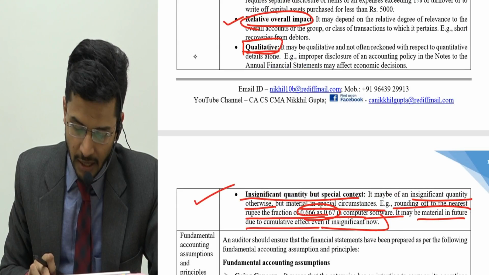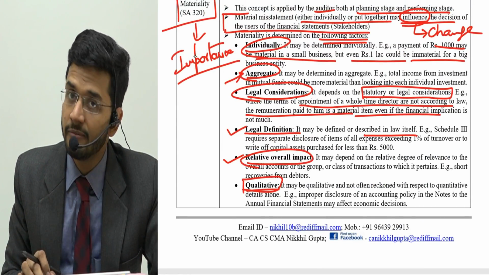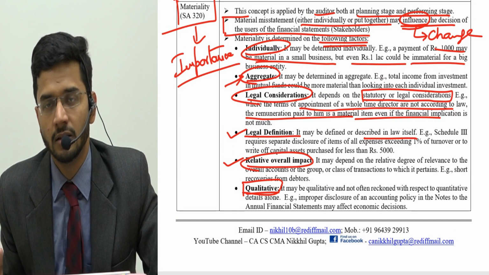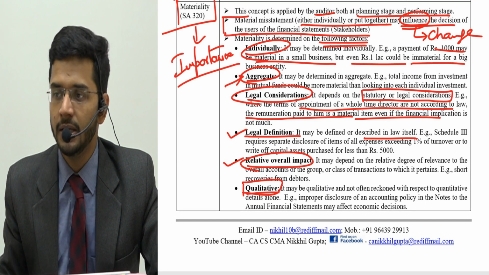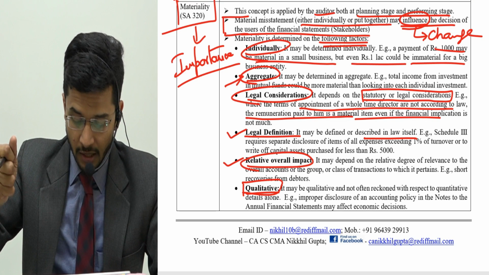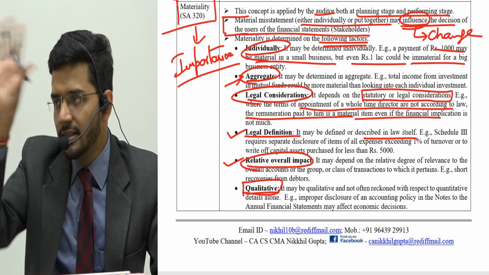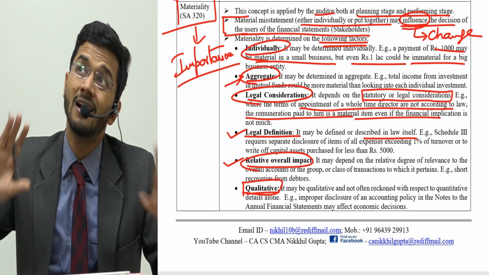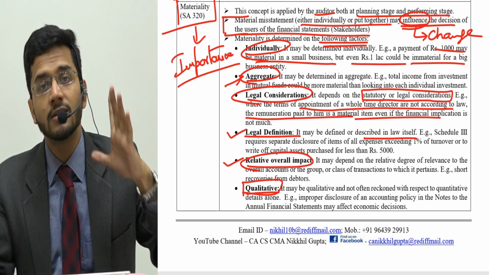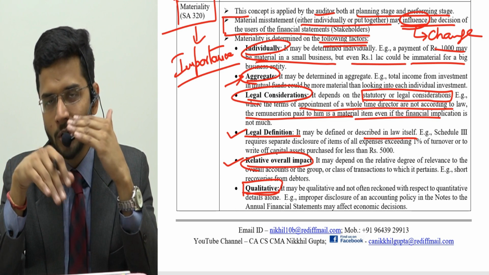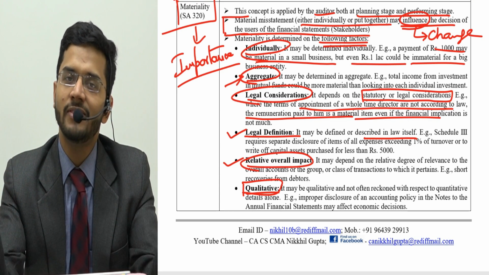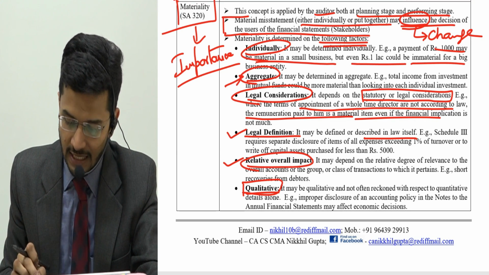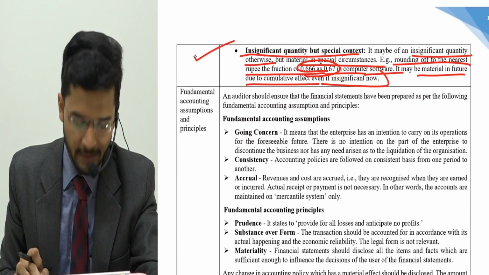So these are the materiality considerations. You have to really learn them well, because materiality is not just an amount thing. It may be a qualitative thing, it may be a cumulative amount thing, it may be a legal thing. So many things denote materiality. Materiality is not one thing, but many things denote materiality. But the ultimate aim is that if the stakeholder's decision is altered by this transaction, then that transaction is material. This is the ultimate threshold which is to be seen by the auditor while computing materiality.